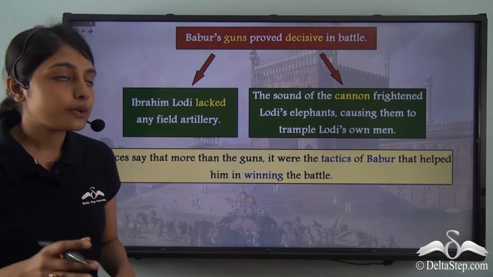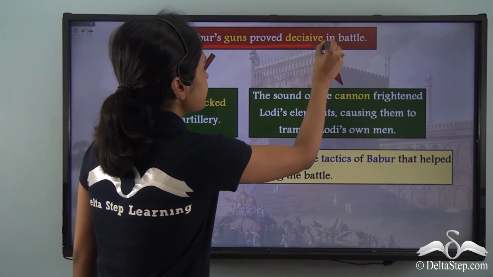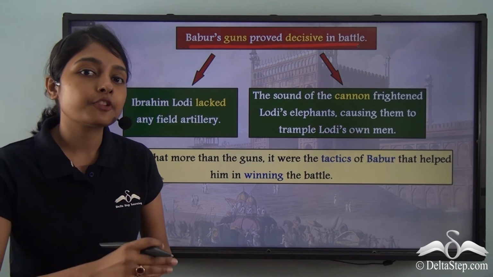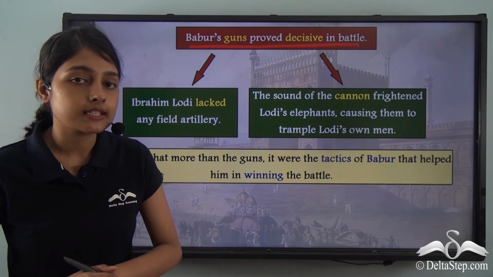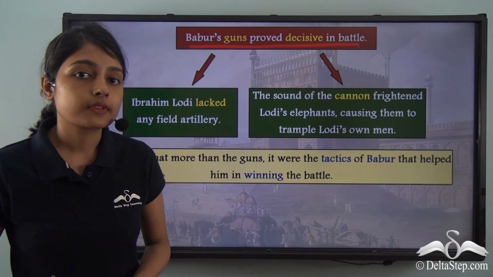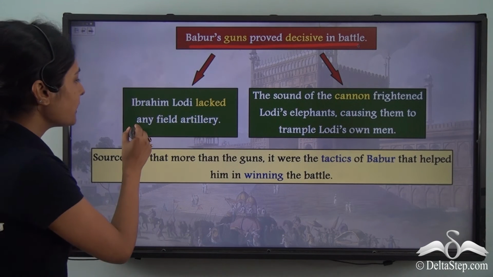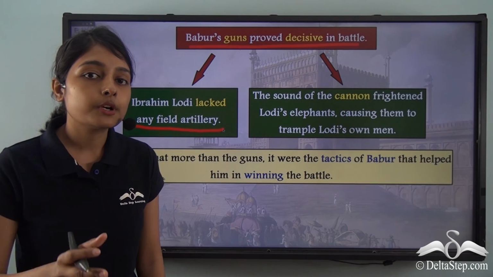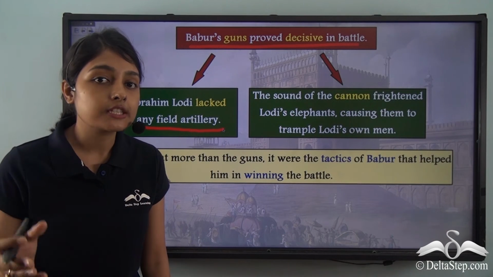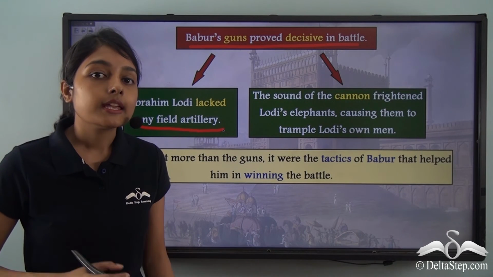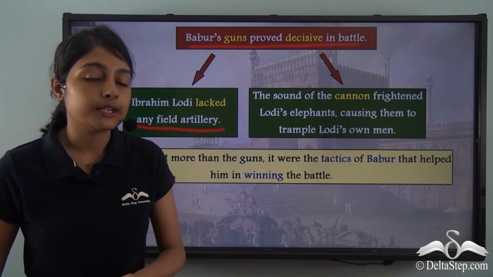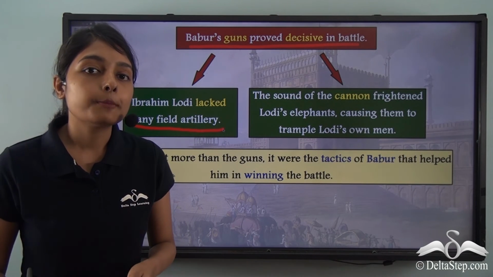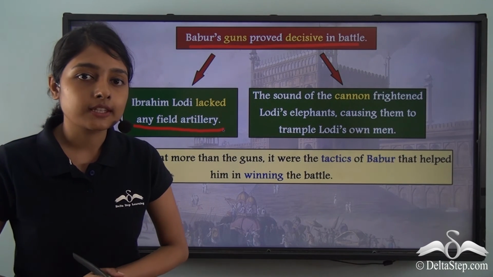It is because Babur's guns proved decisive in the battle. The guns that Babur had brought with him from Central Asia to invade India brought him victory, because Ibrahim Lodi lacked field artillery. As opposed to Babur, who had around 20 to 24 pieces of field artillery, Ibrahim Lodi did not have any. Simultaneously with that, we also have to remember that Babur had brought many cannons with him.